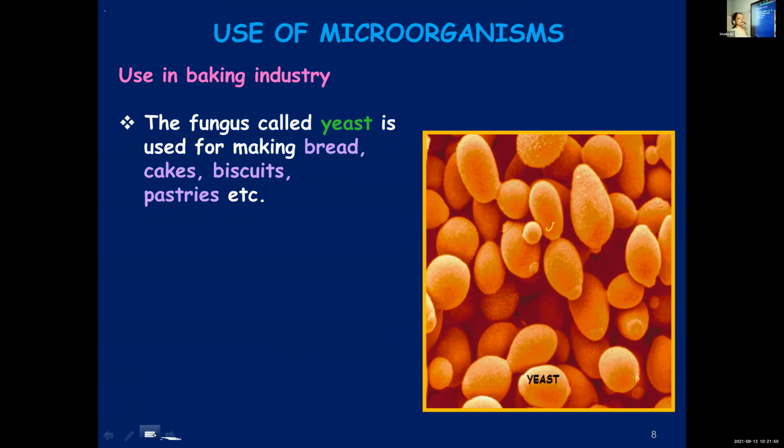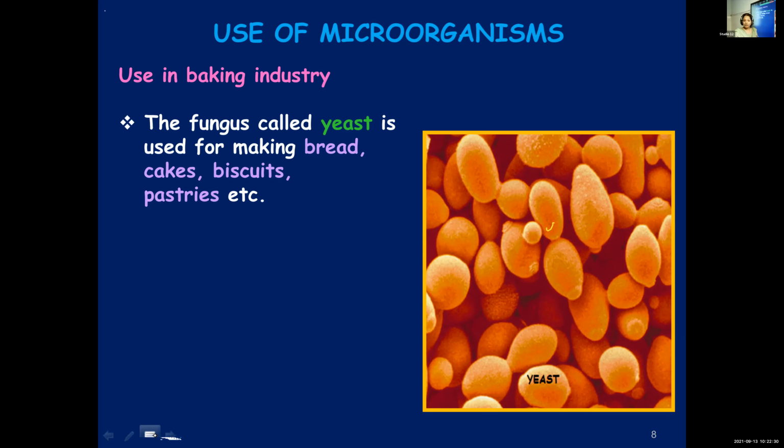So microbes are useful in the baking industry, and mainly the fungus yeast. Yeast is used for making bread, cakes, biscuits, pastries, not only in the baking industry, even at home. Your mother is using yeast for preparing different food items, for preparing wine, for preparing appam, for preparing cakes at home. Yes or no? If you ask your mother, she will tell you more about yeast. And in all kitchens, in your house also, if you check, you can find yeast stored in your kitchen cabinet.